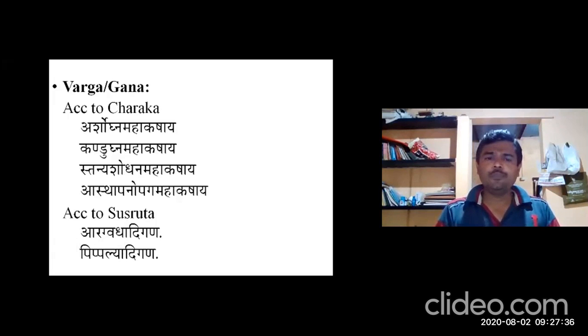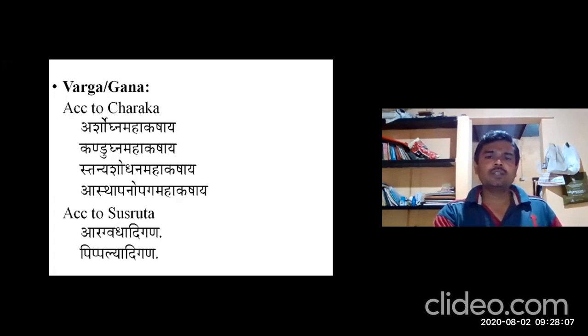And Kandugna, that also we have discussed. Kandum Hantiti Kandugnam, one which cures Kandu. Kandu is mainly because of the predominance of the Kapha doshas. As Acharya Charaka mentioned in Agra Dravyas, it is Kleshma Pitta Rakta Sangrahika, useful in Kaphaja Vikaras. It is also in Stanya Shodhana and Astapanopaga Mahakashayas. According to Shushruta, it is in Aragbadadi and Pipalyadi.